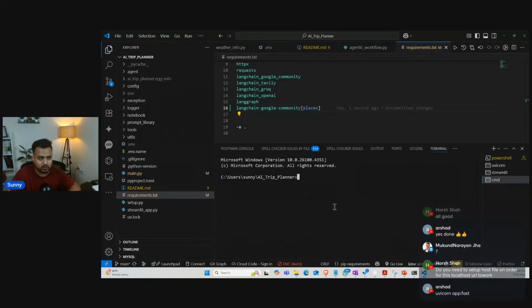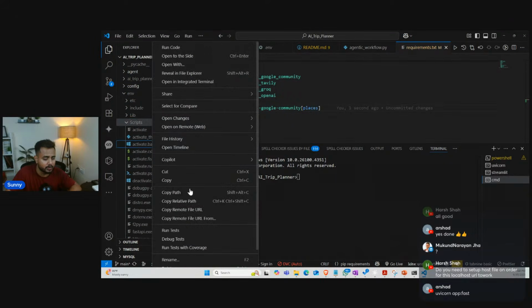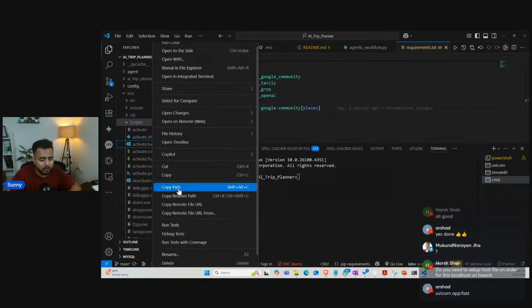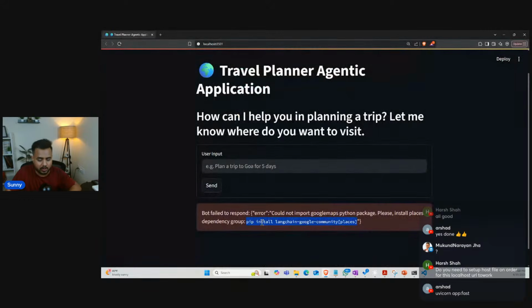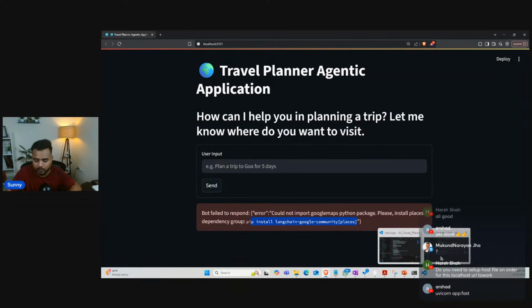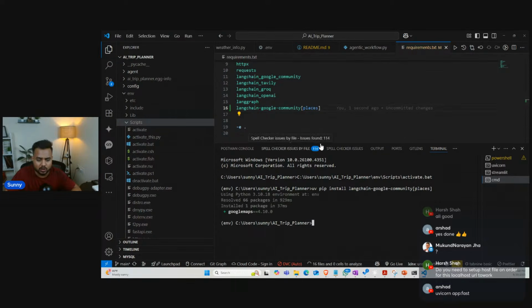So this is the environment. I'm going to copy the path of it again. See, on a different terminal, guys, I'm going to activate this environment. Now let me take a command from here, pip install. See, we are going to use the UV, right? So we'll write the UV, and with the UV it will be able to install. So the command is what? Pip install. Okay. So see the guys, the package is installed.